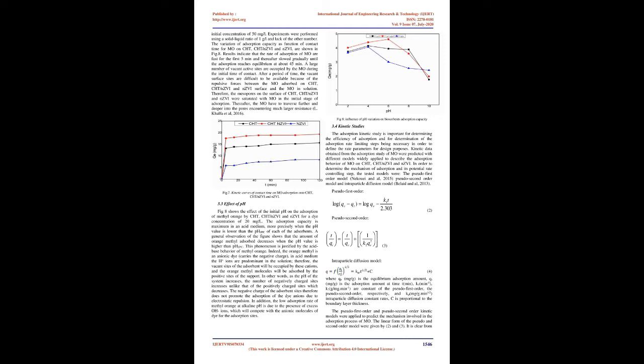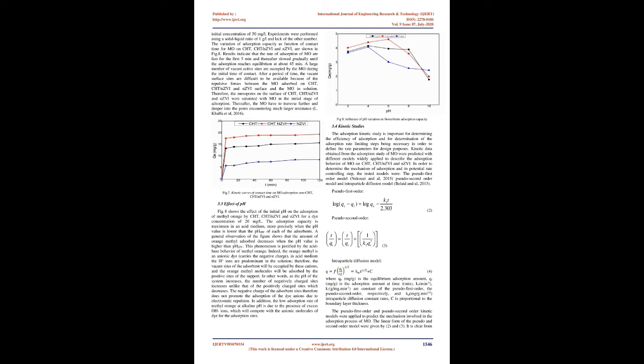Iodine and methylene blue adsorption are considered a simple and quick test for evaluating the porous structure of micro and mesoporous adsorbents. Iodine has a small molecular size and can readily penetrate deep micropores of the CHT/nZVI and nZVI. So the iodine number gives an approximate measure of the micropore content of the CHT/nZVI and nZVI. Likewise, the methylene blue number indicates the mesopore distribution in the adsorbents and the ability of CHT/nZVI and nZVI to adsorb medium-sized molecules. The MBN of CHT/nZVI and nZVI is shown in Fig. 5 and Table 1. CHT/nZVI and nZVI are essentially microporous, with a more pronounced microporosity for nZVI.